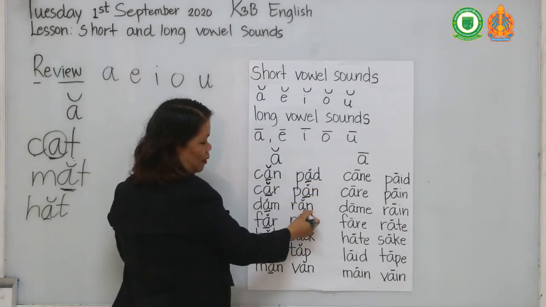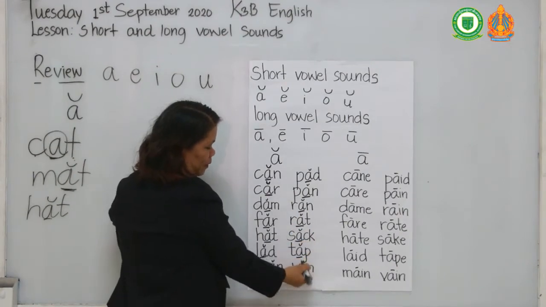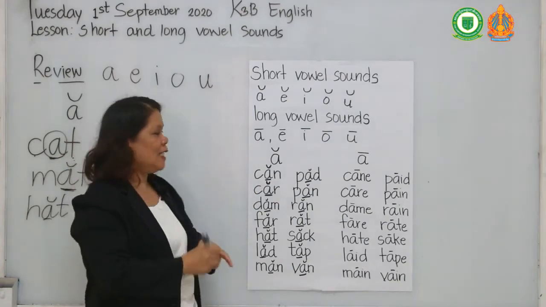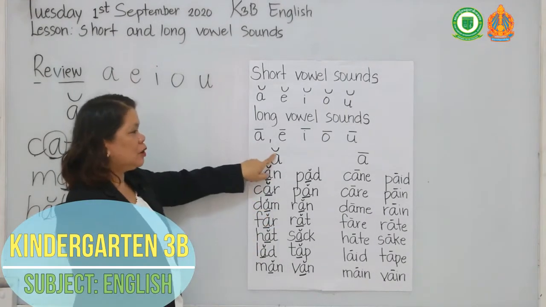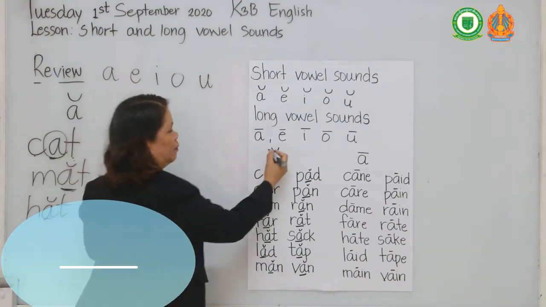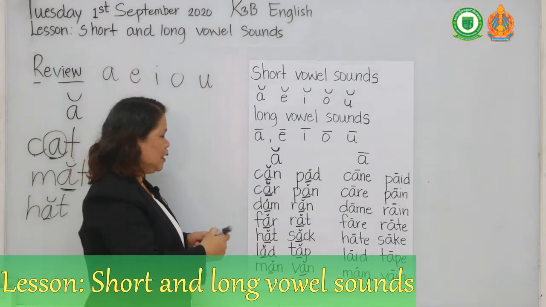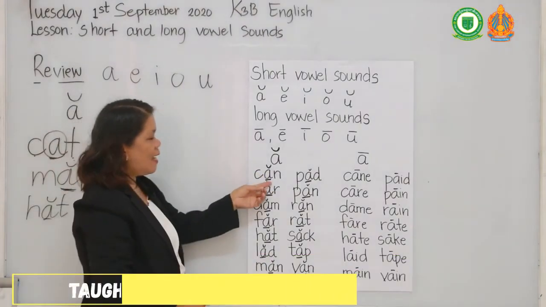Only one vowel in each of these words. So if you see that the word has only one vowel, it is short. You write the curve. You understand? So in here, the word can.